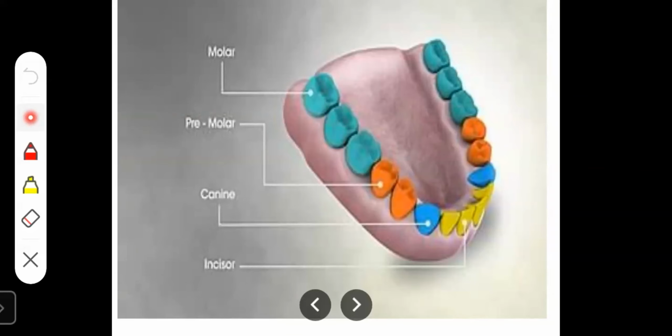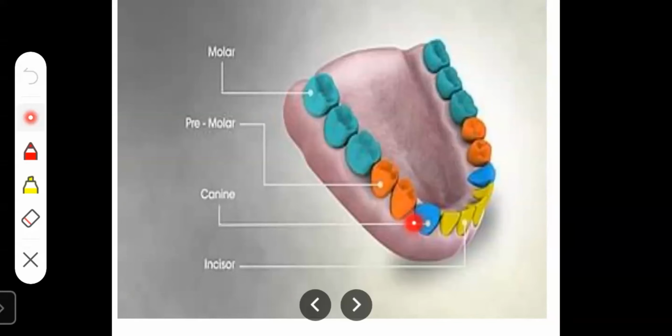Now, next, let us see about the premolar teeth. They are after the molar teeth, so they are called premolar teeth. Premolar teeth are the permanent teeth located between the molars at the back of your mouth and your canine teeth.